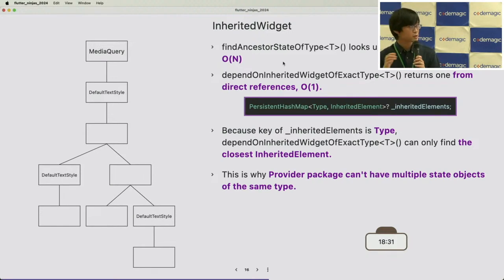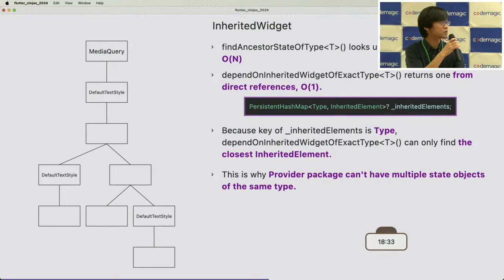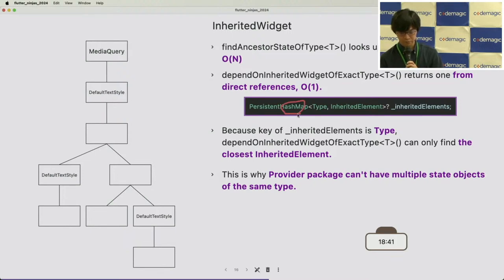On the other hand, dependOnInheritedWidgetOfExactType returns one from direct references of the hash map. Every element has this field, _inheritedElements, with the type of PersistentHashMap, where the key is the type and the value is the InheritedElement.